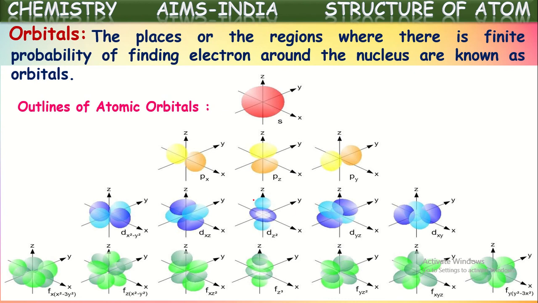Only one is different among all of them, that is dz square, because it contains only 2 loops and there is one collar type neck in the middle. If you say f orbitals, totally 7 types of orientations are possible. Those we call the 7 orbitals. Their shape is taken as a 4-folded or a little complex shape. These are the shapes of the orbitals existing in the subshells.